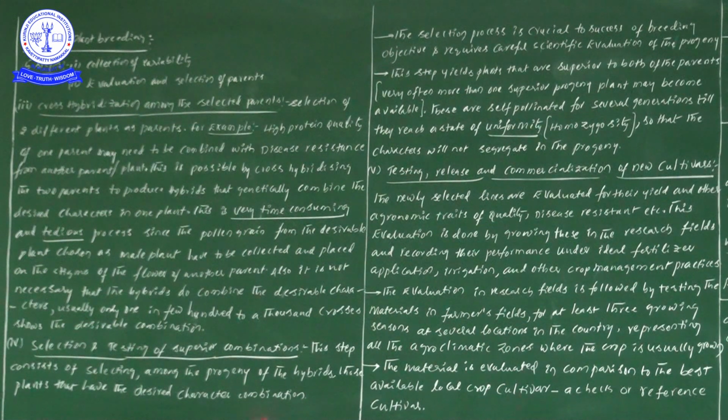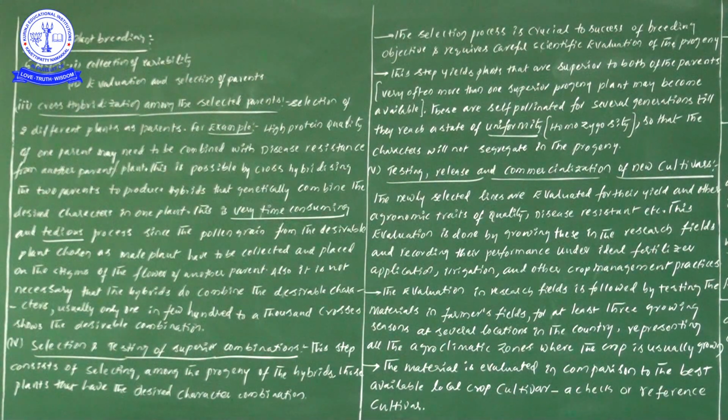Next one, continuation only. The selection process is crucial to success of breeding objective and requires careful scientific evaluation of the progeny. This is the key one: in the superior progeny, whether both parental characters are there or not, definitely we have to search.